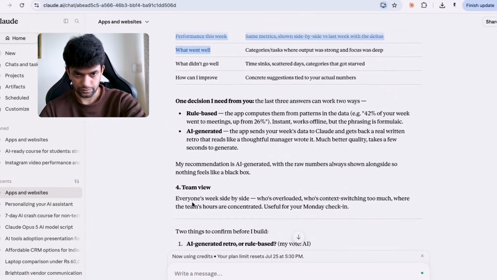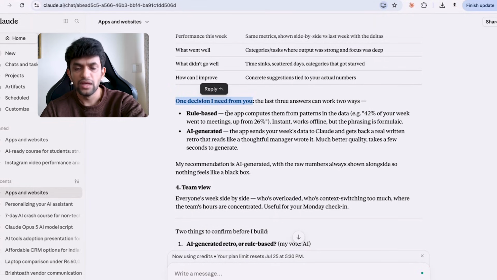Okay. It is asking one decision I want from you. Rule based: the app computes them from patterns in the data. Instant, works offline, but the phrasing is formulaic. AI: the app sends your week's data to Claude and gets back a real written retro.